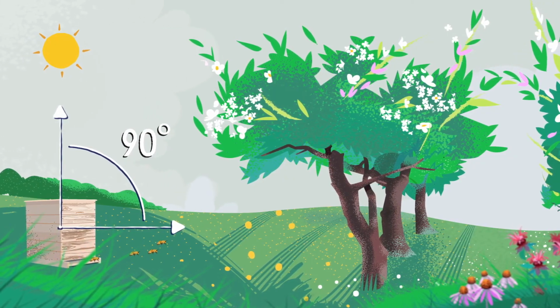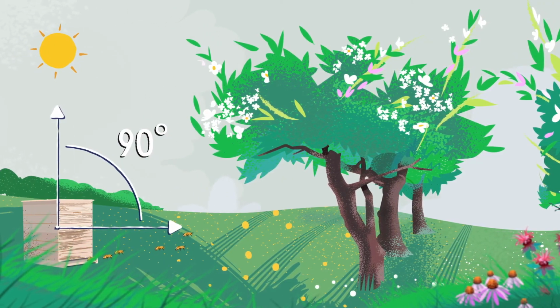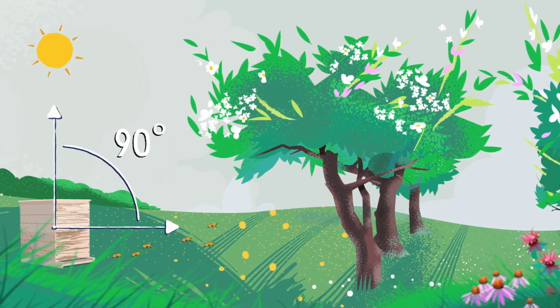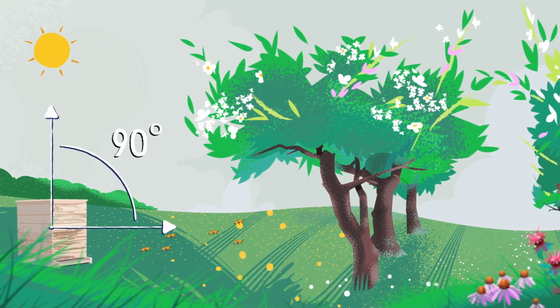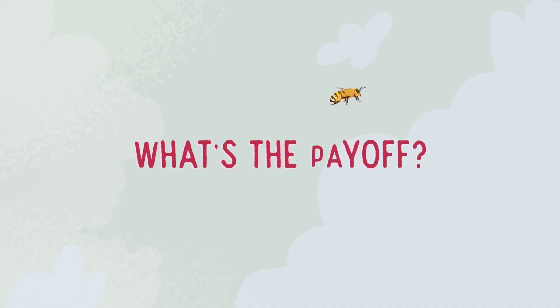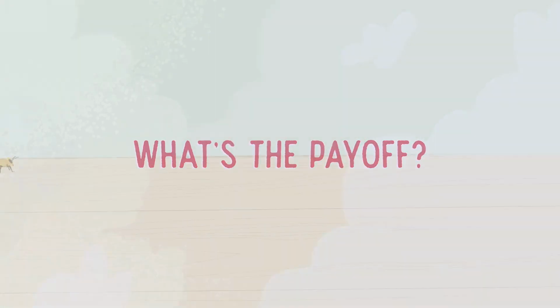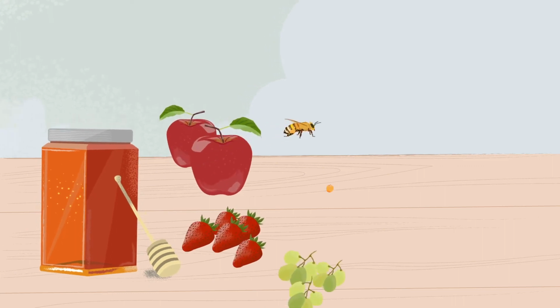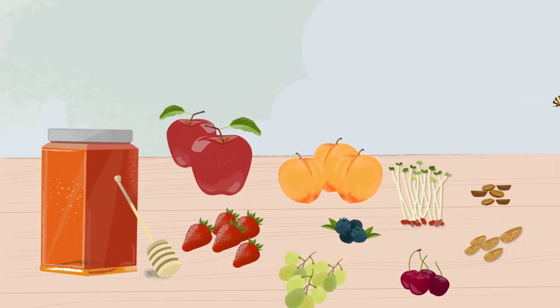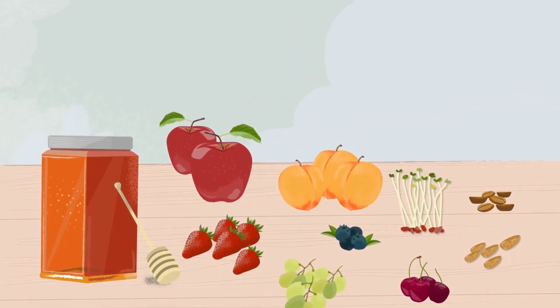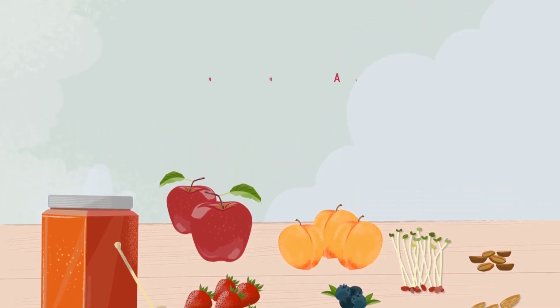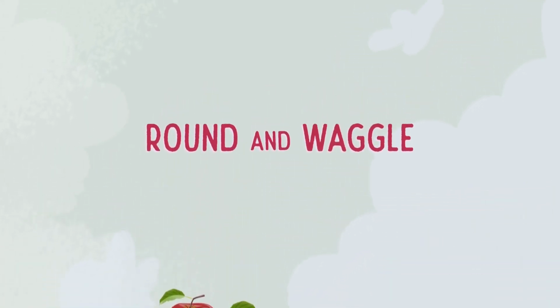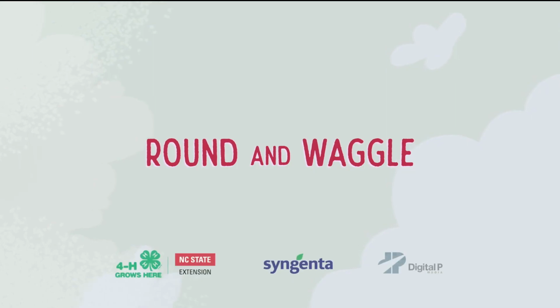Bees are so good at this. They can even account for the movement of the sun any time of day and year. All this dancing does pay off, and not just for the bees. About 1/3 of the food people eat comes from plants that depend on bees. Which means we all benefit from this fascinating form of bee communication, the round and waggle dances.